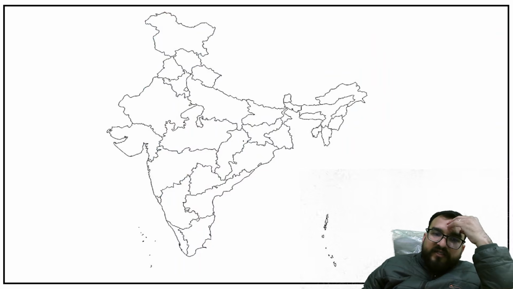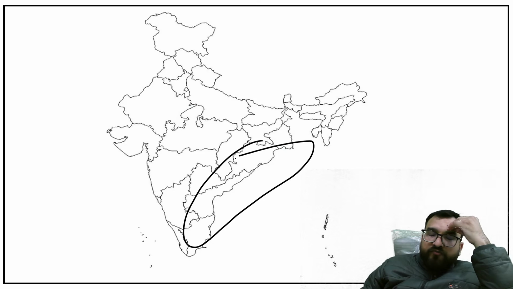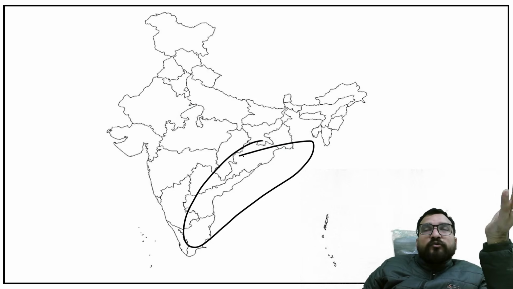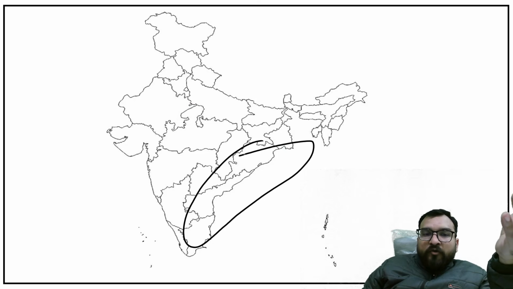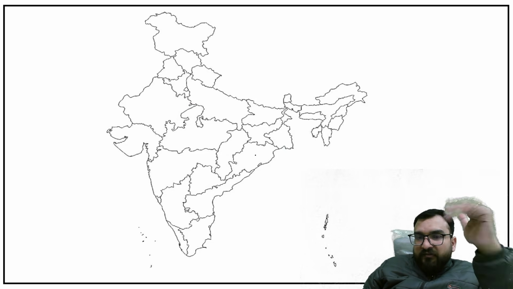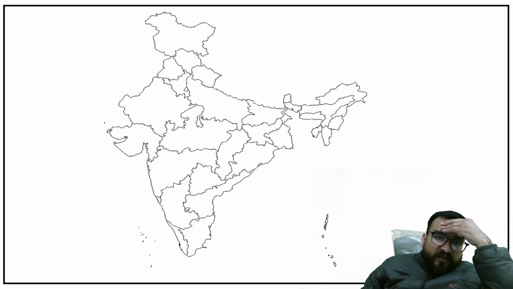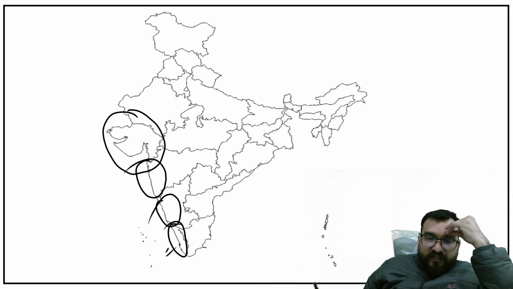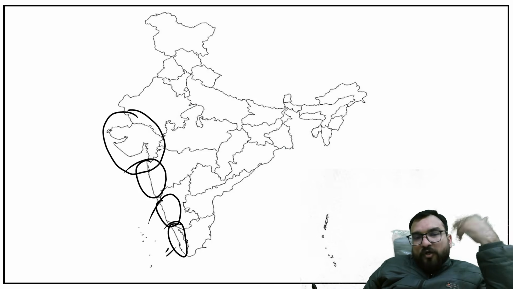Now we have covered the eastern important small flowing rivers. Now you know that if I ask you whether Vegai is flowing in the Indian Ocean, in the Arabian Sea, no, it is flowing in the Bay of Bengal. Is it flowing in Andhra or Odisha, no, it is flowing in lower Tamil Nadu. Okay, like this information is needed. Now let us see first of all the Gujarat region, then some of the Maharashtra over here, some of the Karnataka region, and some of the rivers of Kerala, smaller flowing rivers.